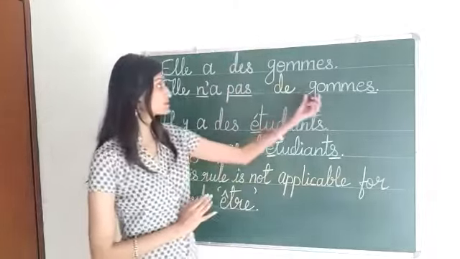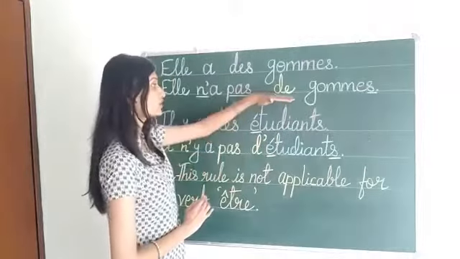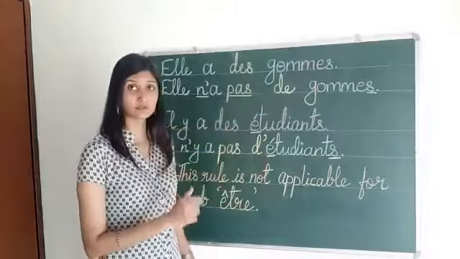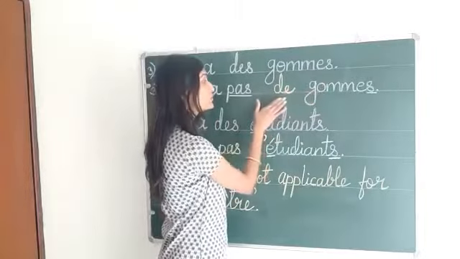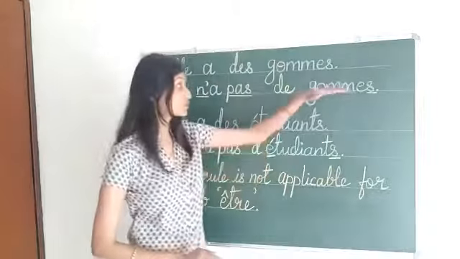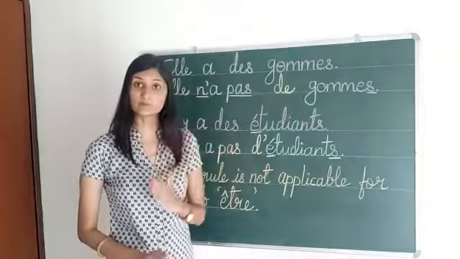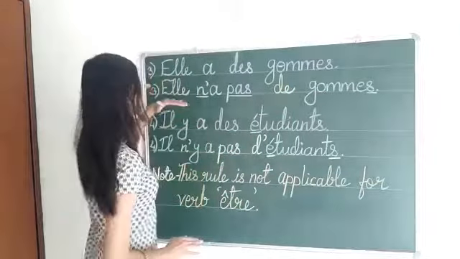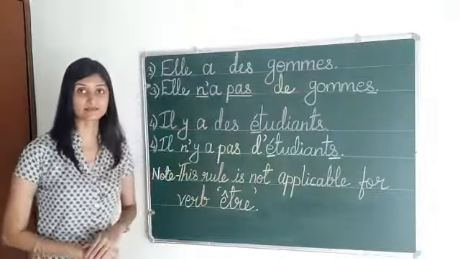Gomme, because gomme is starting with the consonant g, so we are going to write here de. And because it is in the plural form, we are not going to write gomme in singular form only. It will be in plural only. Elle n'a pas de gommes, with s.